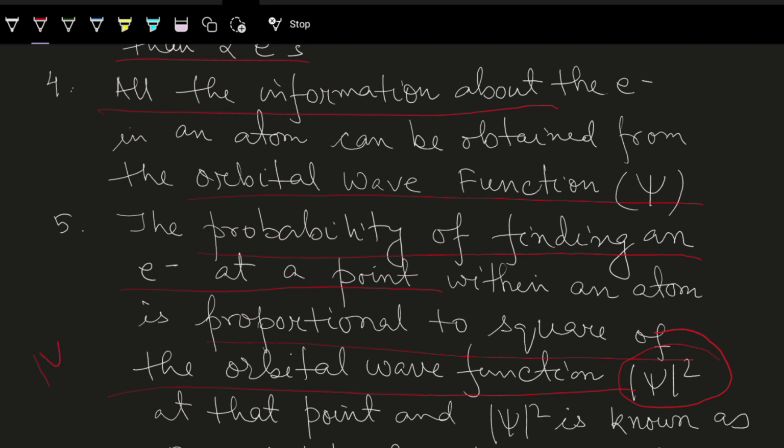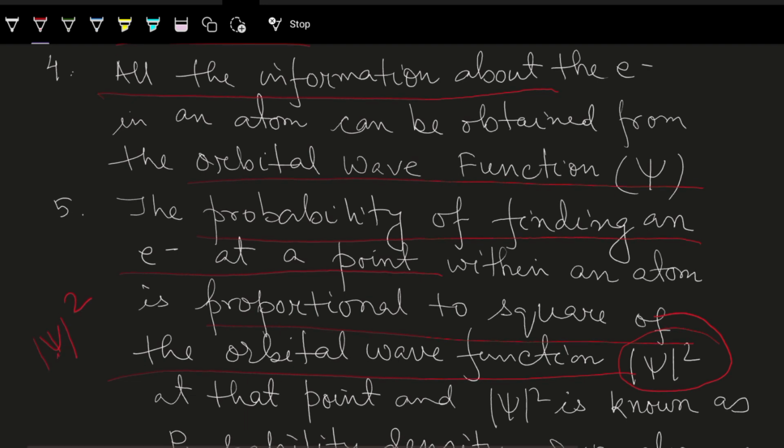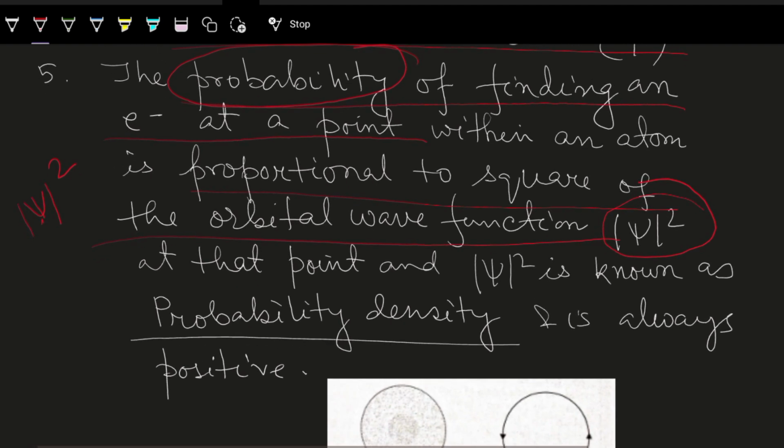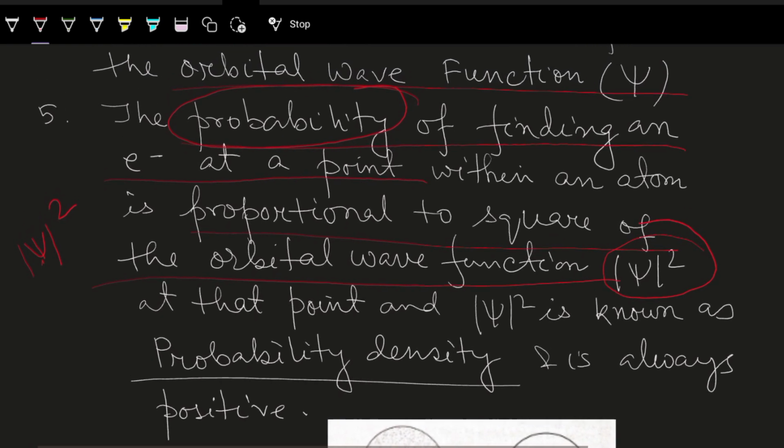Mod psi means the magnitude I am taking and square of it. As such, squaring it makes it positive. So mod psi square actually gives the probability of finding an electron at a point, and the square of it is known as probability density and is always positive.